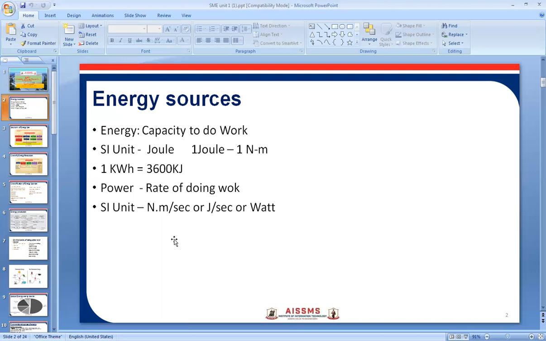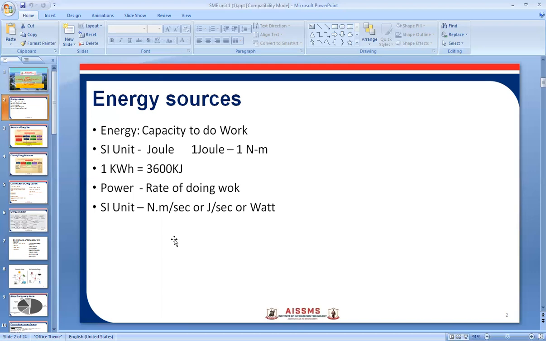Then next is the electrical energy. Now it is very important after thermal energy. This third one is electrical energy. This is also very important in day to day life. In every moment we are using electrical energy. Electrical energy is the energy which is carried by the moving electrons in an electrical conductor.